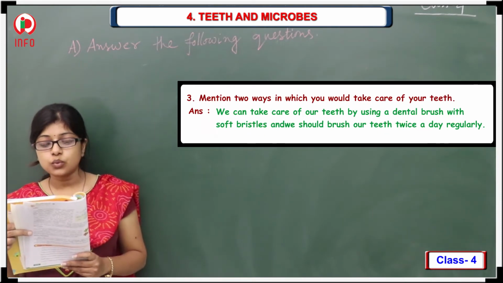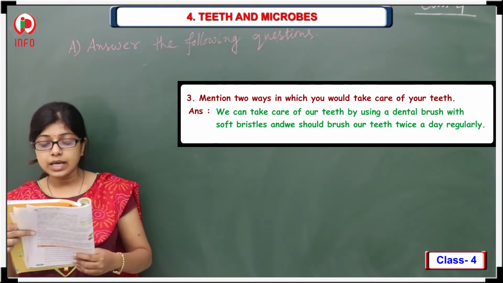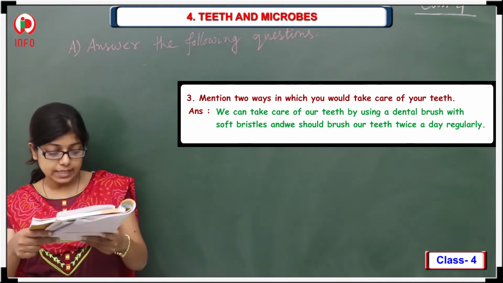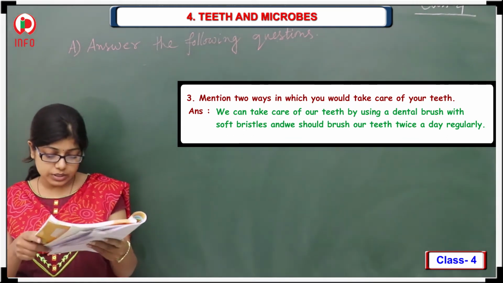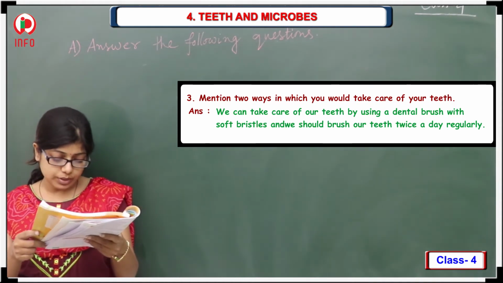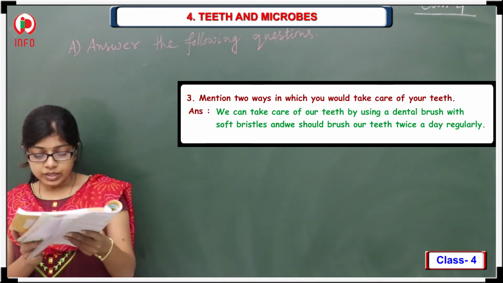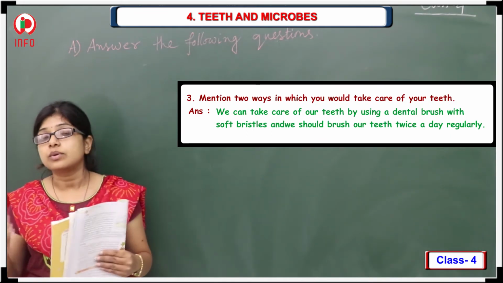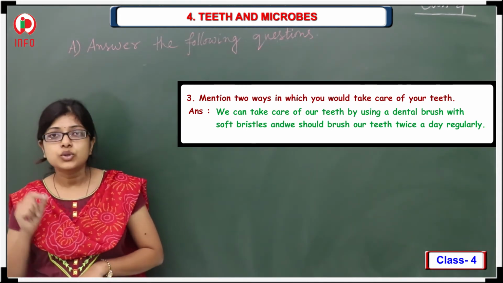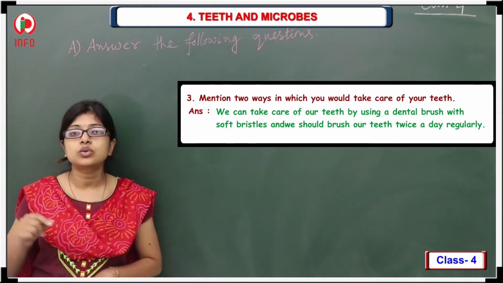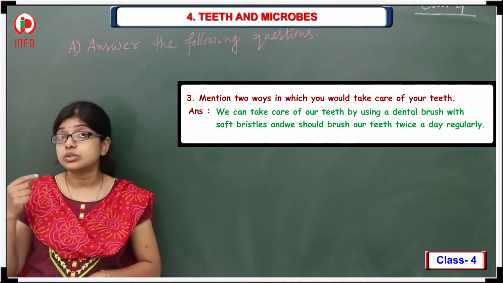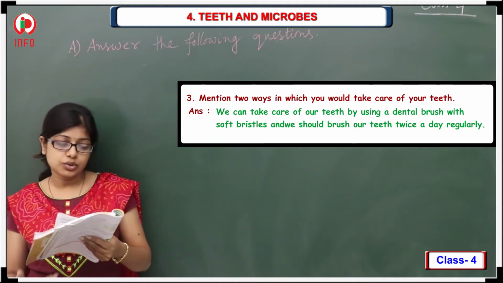Next, mention 2 ways in which you would take care of your teeth. I have told you that we can take care of our teeth by using a dental brush with soft bristles, and we should brush our teeth twice a day regularly. Whenever you are brushing your teeth, you should pay attention. Minimum for 2 minutes you should do it. You should not rush. You should take your time and brush your teeth.